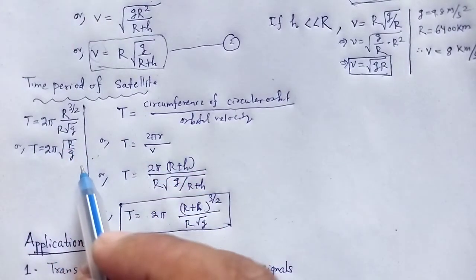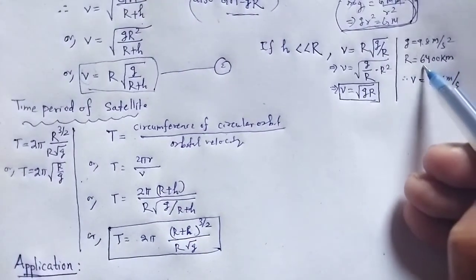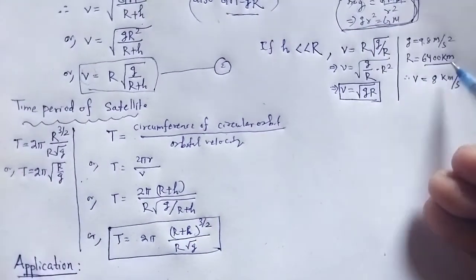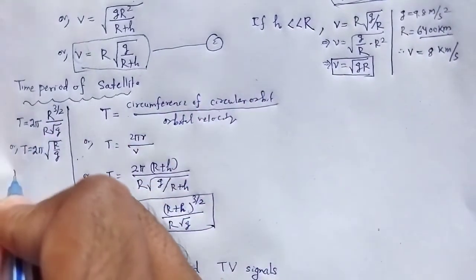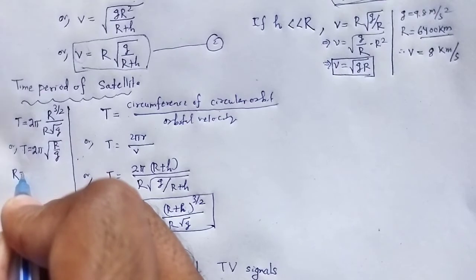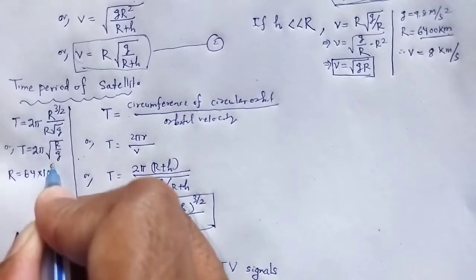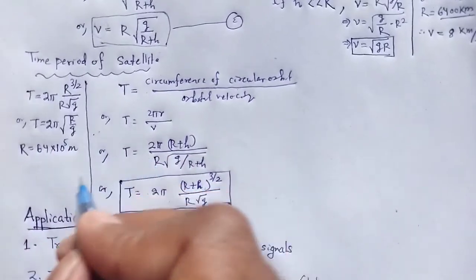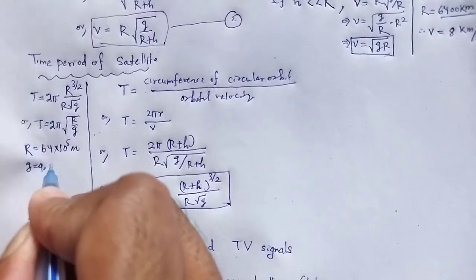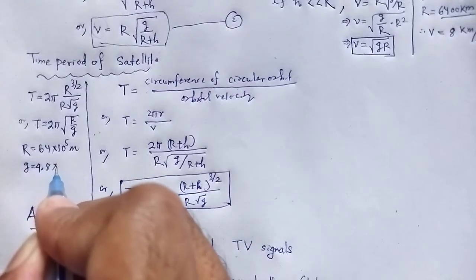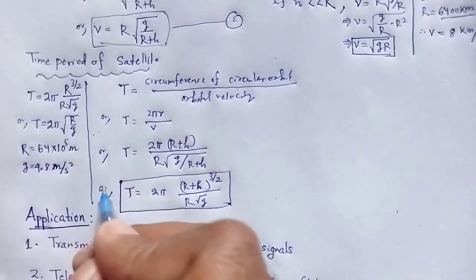Put the values, like r is equal to 6400 kilometer, we convert it to meter, then we find r is equal to 64 into 10 to the power 5 meter, and g we know, that is 9.8 meter per second square.